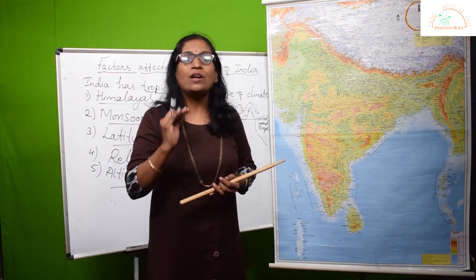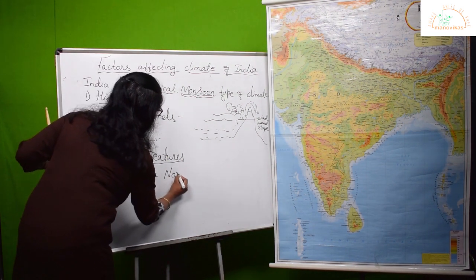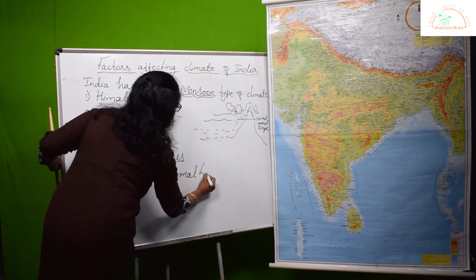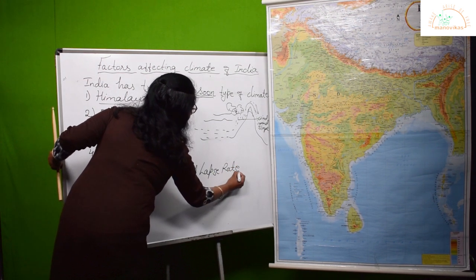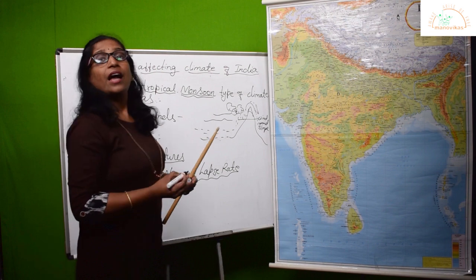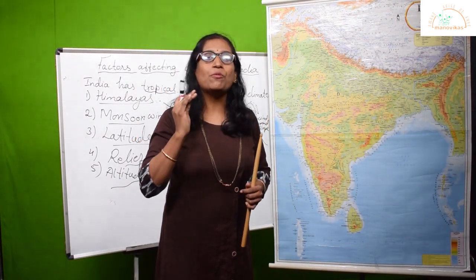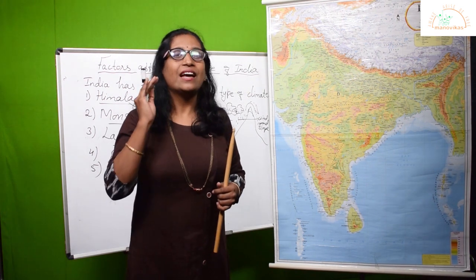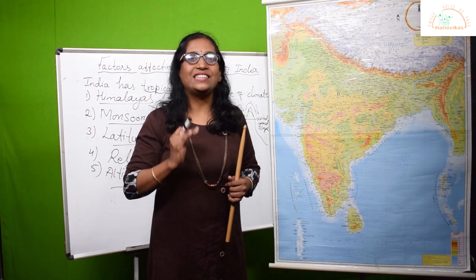And this is something called the normal lapse rate. Now what is this normal lapse rate? It is nothing but as you go higher into the atmosphere, for every 165 meters there is a drop in temperature by 1 degree Celsius.